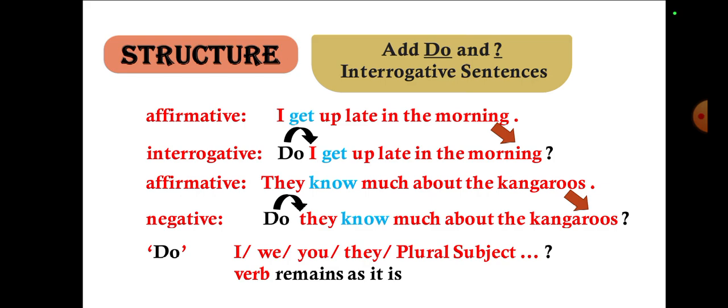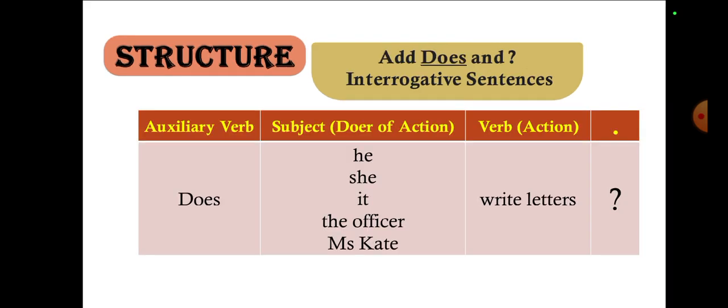Then the affirmative: they know much about kangaroos. So I write: do they know much about kangaroos? "Do" and "they" will change their places and "know" will remain the same. At the end, where the full stop comes, we write a question mark. With do, I, we, you, they, the plural verbs stay as they are; we don't change the verb.